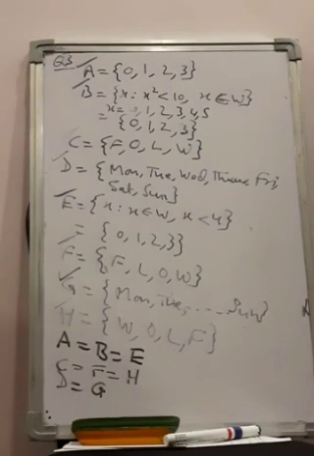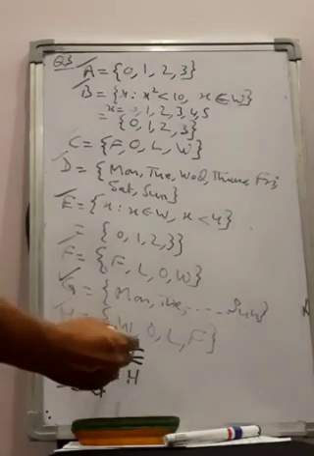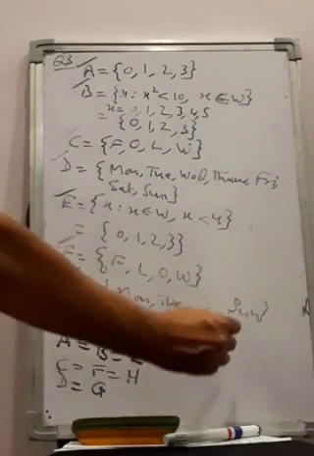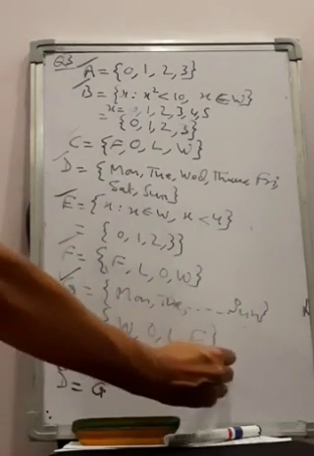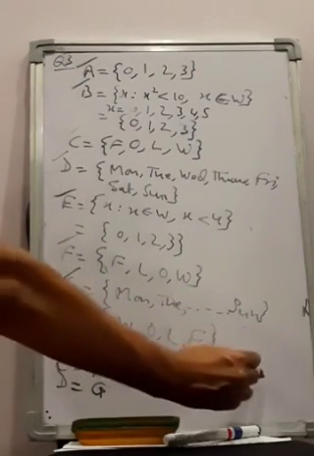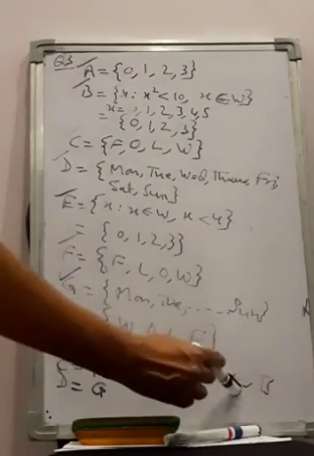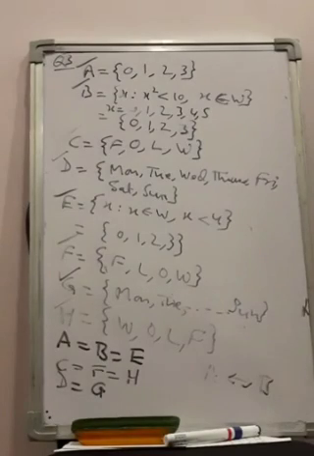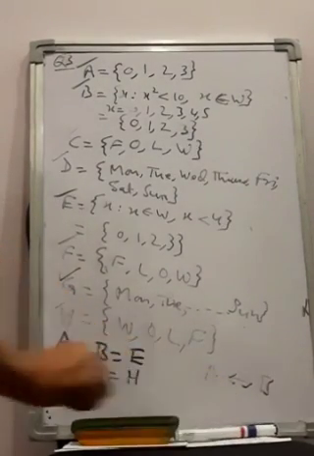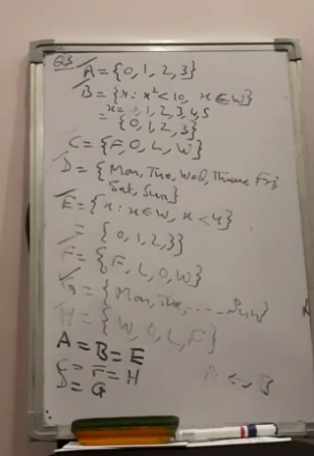And for equal sets we are already using this sign. For equivalent sets you can use this sign: A, B, right? A equivalent to B. This sign can be used. I will share the book pages with you. You can go through the definitions once again before doing the questions.